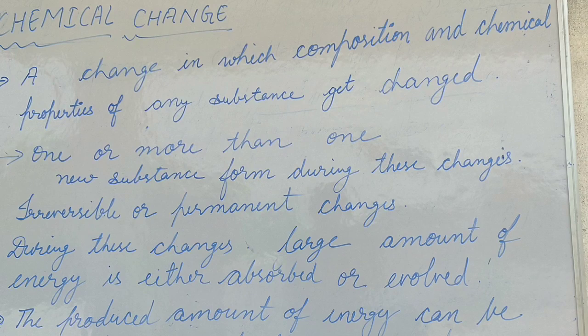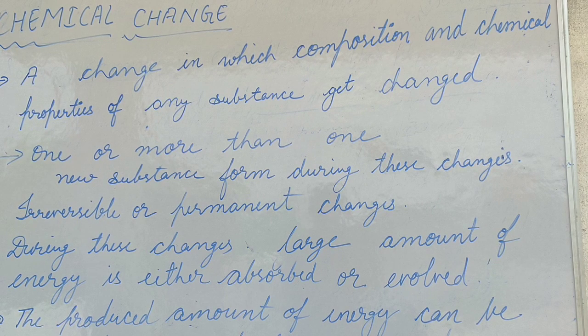During these changes, a large amount of energy is either absorbed or evolved, and the energy produced we can get in the form of heat, light or sound.